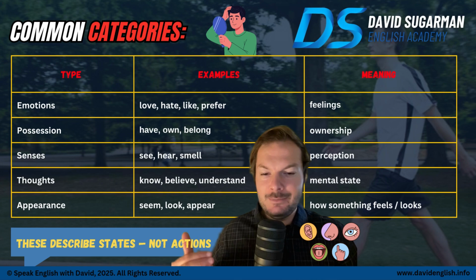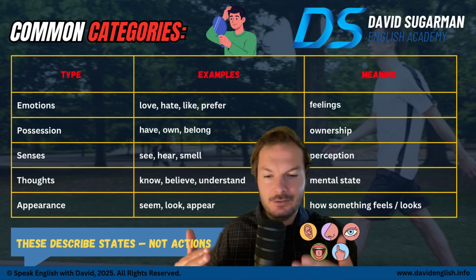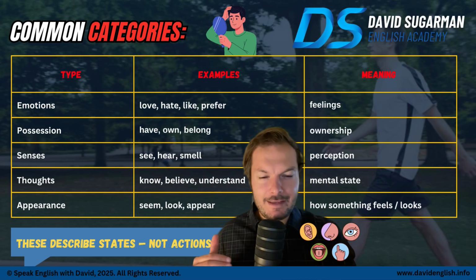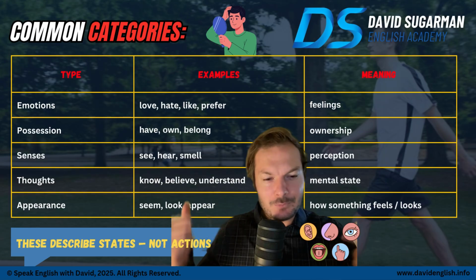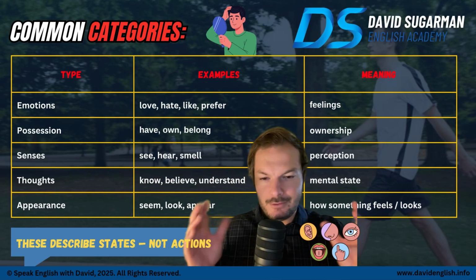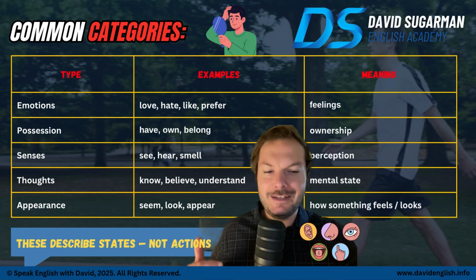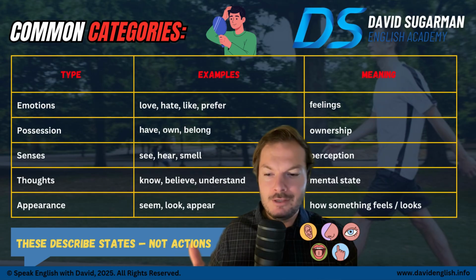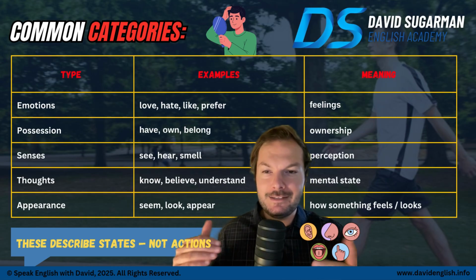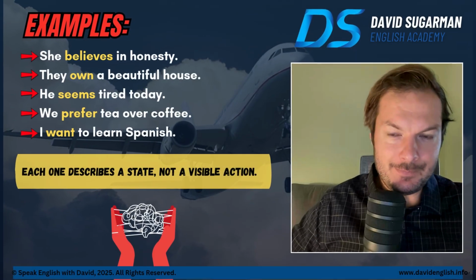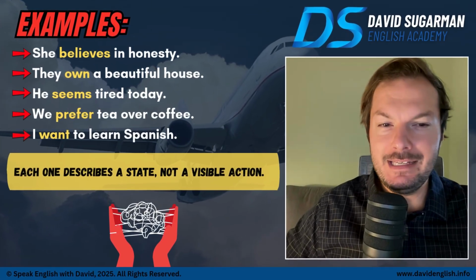Appearance: seem, look, or appear. So you can say to me, that seems like that way. That looks to me like that. That appears that way. Even if it's right now, when you're describing how something feels or looks, we don't put -ing on it. And the only way to get better is by practicing more and more. So these all describe states, not actions. Here are some more examples. She believes in honesty.